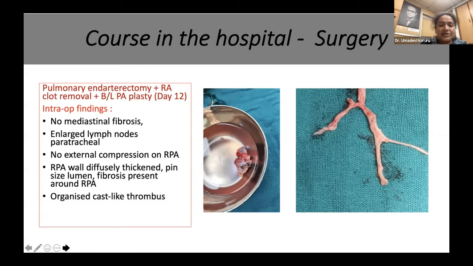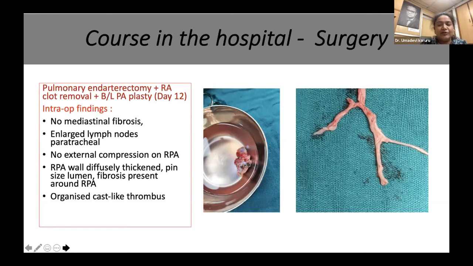To our surprise, there was no mediastinal fibrosis, and the multiple lymph nodes which were seen in the CT and PET were also confirmed. The one large lymph node outside the superior aspect of the right pulmonary artery was not causing any obstruction. She had definitive evidence of thrombosis in the form of webs in the right pulmonary artery, which were removed, and RPA plasty was done. There were some non-significant thrombi in the left pulmonary artery also, which were also removed.